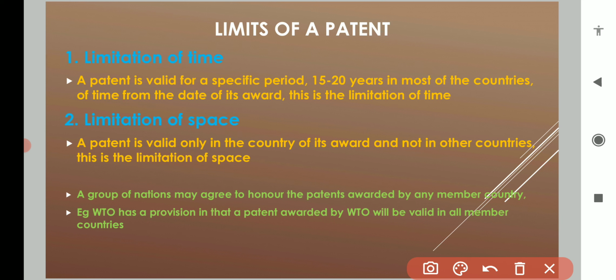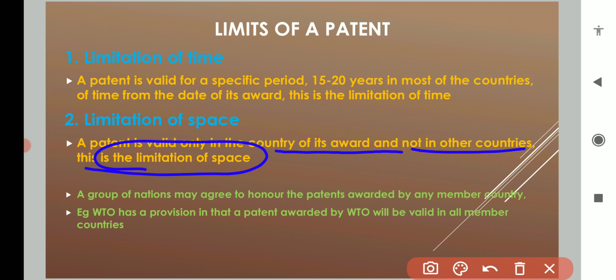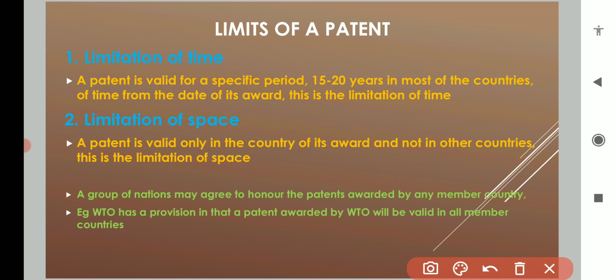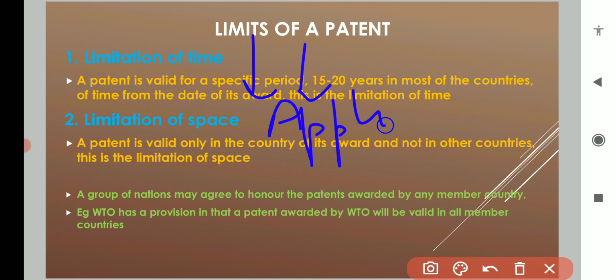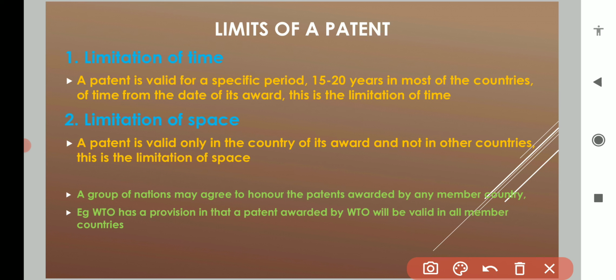A patent is valid only in the country of its award and not in other countries. This is the limitation of space. In whichever country you apply, only in that country will you be provided the rights of the patent.